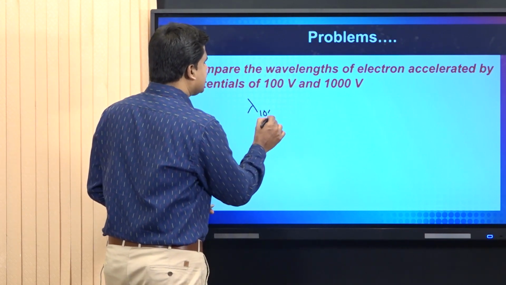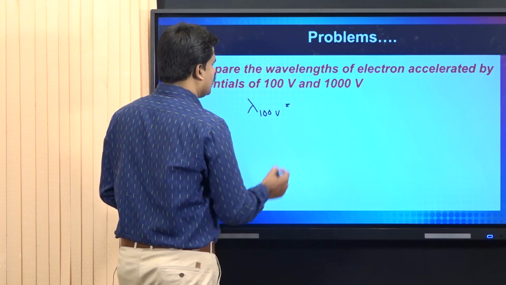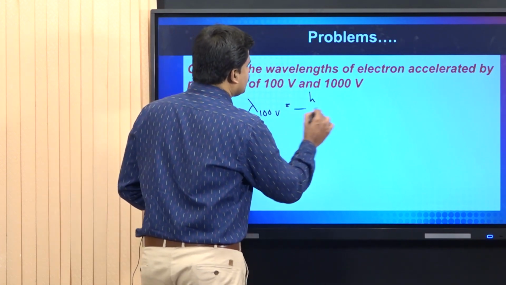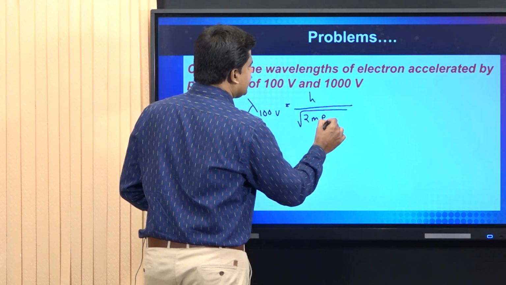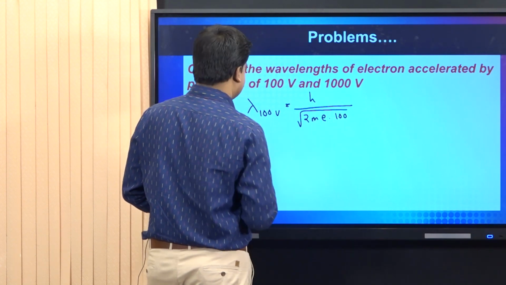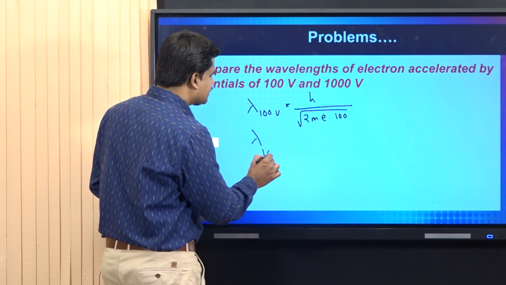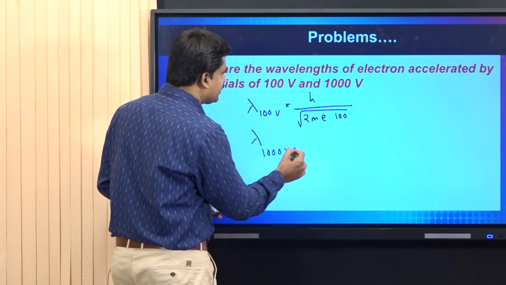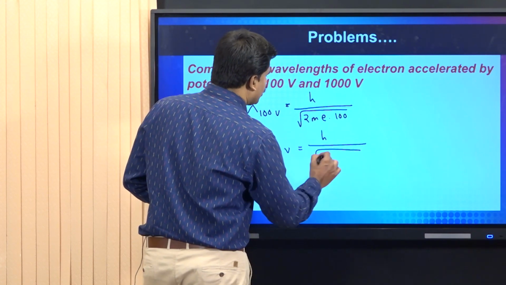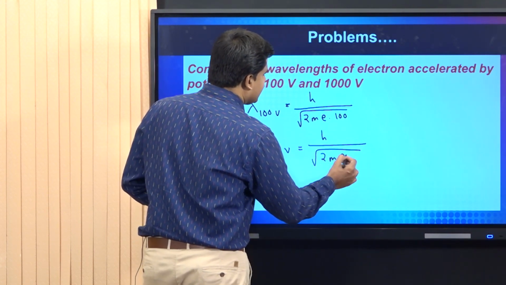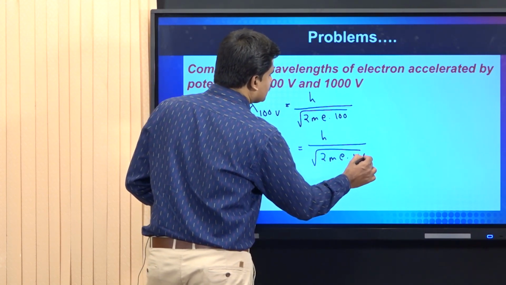Lambda 100 volt is equal to h by root 2 me into 100. Lambda 1000 volt is equal to h by root 2 me into 1000.